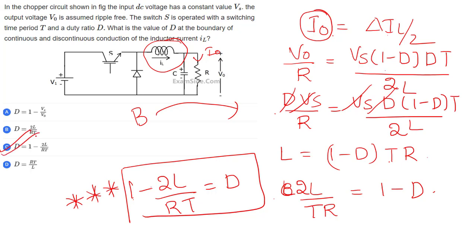It's a simple thing. For the sake of understanding I told a lot of things, but you can start from here. Just remember I naught is equal to delta IL by 2. For delta IL, you need to take one mode. It's your choice, whether you want to take the first mode or the second mode. Then you will get all these things one by one, and it is finally completed.